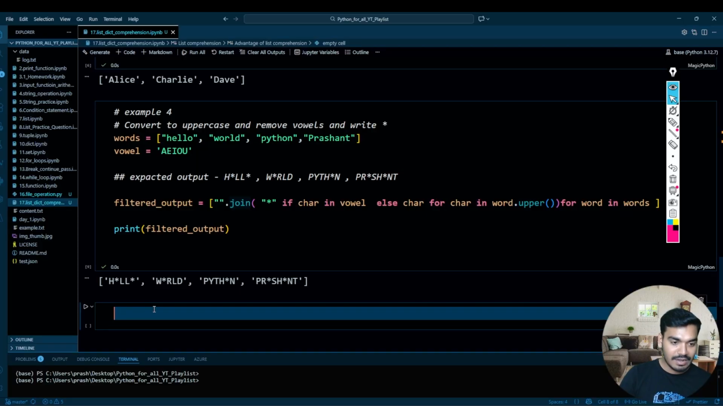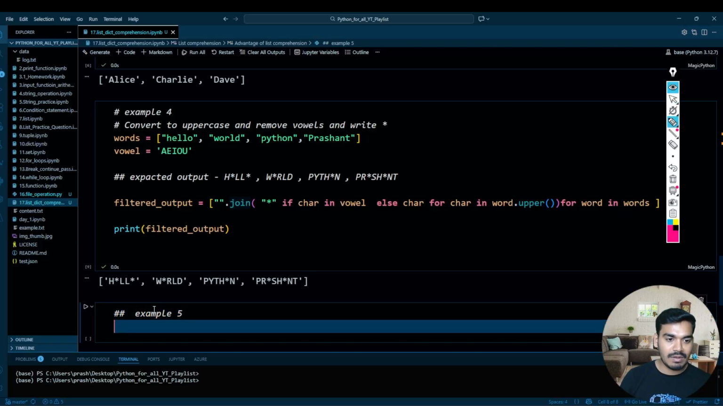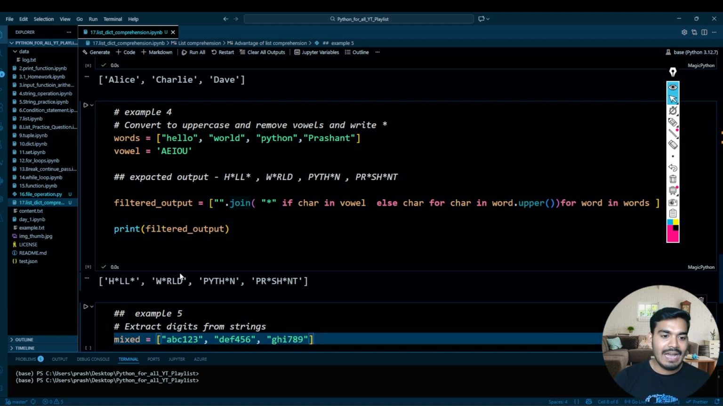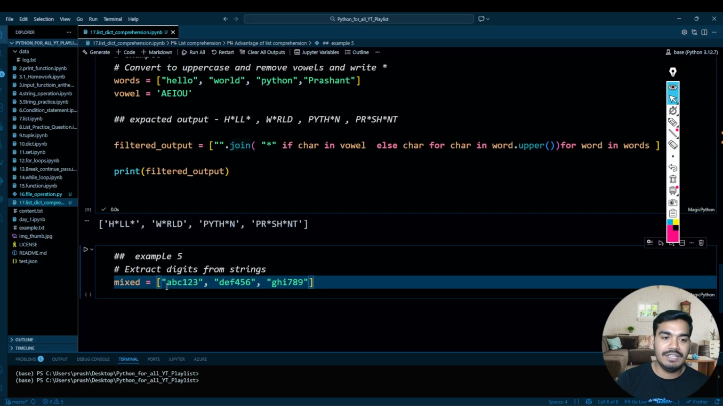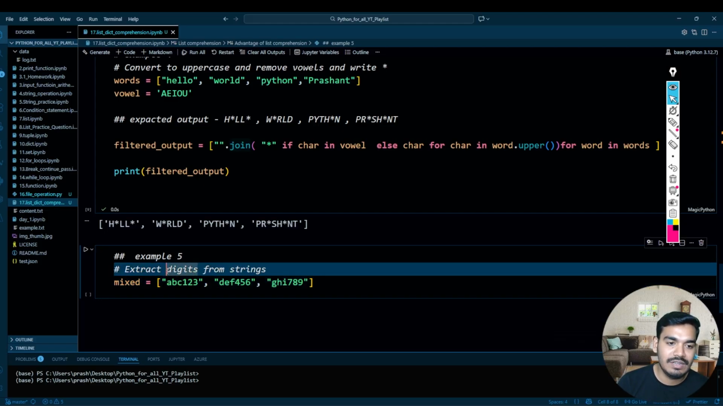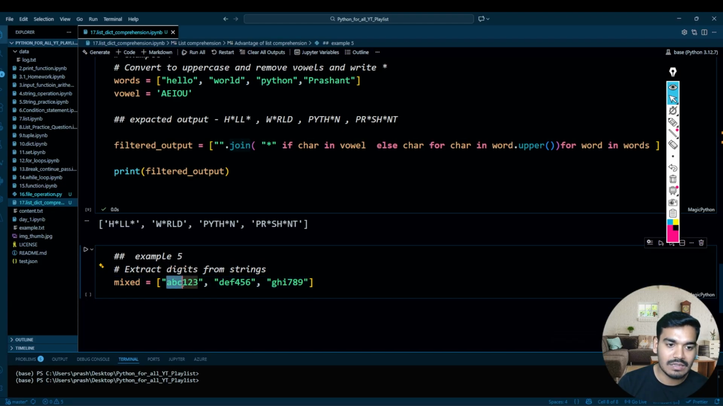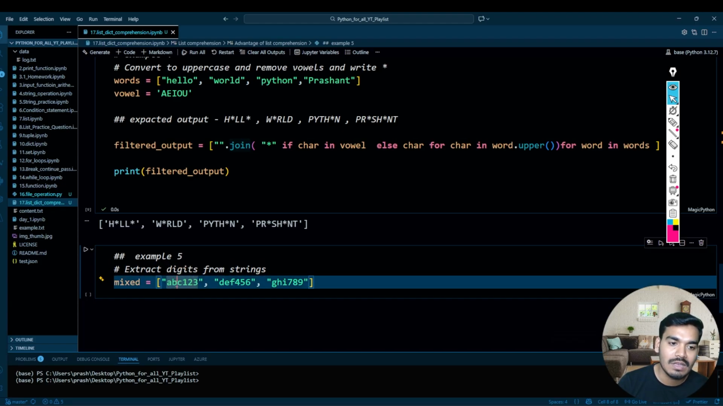Now let's see the next example, example number 5. In the next example, we have a mix of digits and strings, and we want to extract the digits from it. These are special strings where we have numerical values and alphabetical characters also, so it's alphanumeric values. And I want to extract only the digits from it.